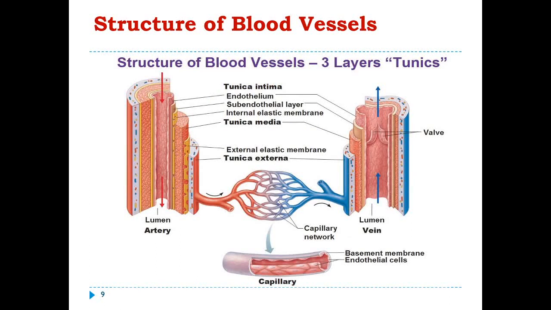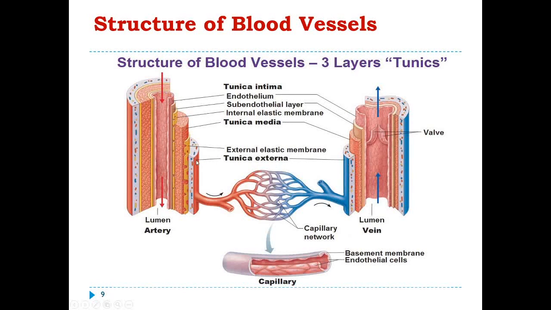Here is a picture. We can see on the left side there is an artery and on the right side a vein, and they are connected by the capillary. We can see the structure. In both arteries and veins there are the intima, media and externa. But interestingly, there are some elastic laminas.